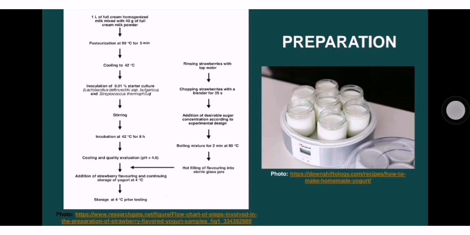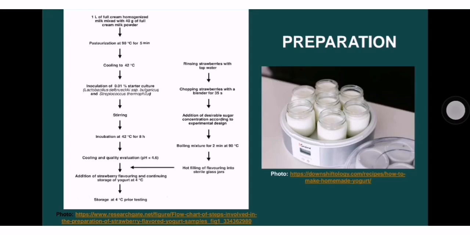And then, after mixing, we pasteurize it at about 90 degrees Celsius for 5 minutes, of course, to sanitize it. Then let it cool to 40 degrees Celsius in preparation for inoculation. We are then going to inoculate it with 0.01% of our starter culture, which is the Lactobacillus bulgaricus and Streptococcus thermophilus. These are the two positive bacteria that we are going to use.